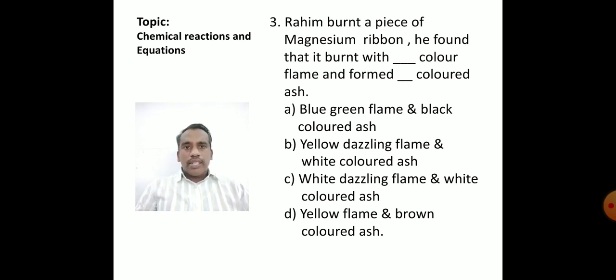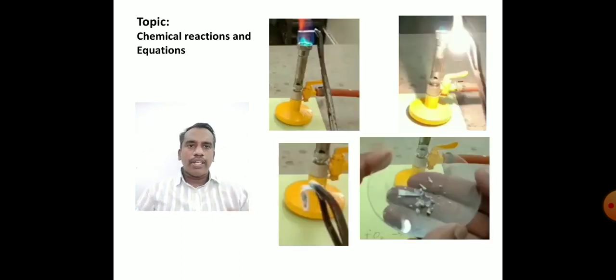This burning of magnesium ribbon is a very good example that we got in our activity 1.1. Let us see how the magnesium ribbon will be burned. We need to take the help of tongs and place the magnesium ribbon in the flame from the Bunsen burner. Once we introduce it in the blue flame, we observe it burns with a white dazzling flame.